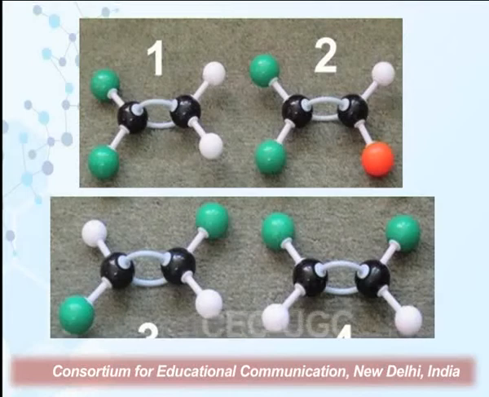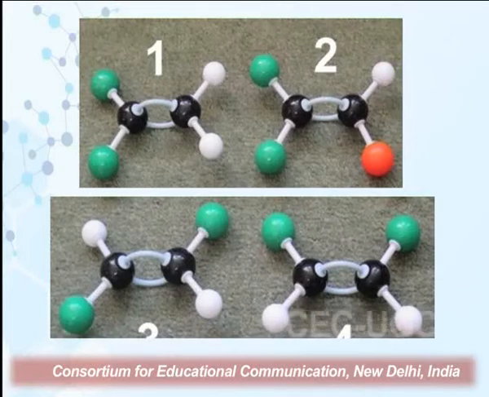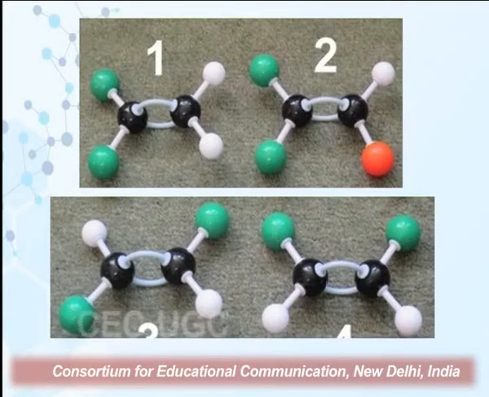Sometimes we make a mistake when we say that the two carbons should be attached to two different groups, and the mistake that we make is shown in the first and the second figure. If we find compounds in which even only one of the carbons is attached to two different groups, like the second case, we presume that this compound is going to show geometrical isomerism.